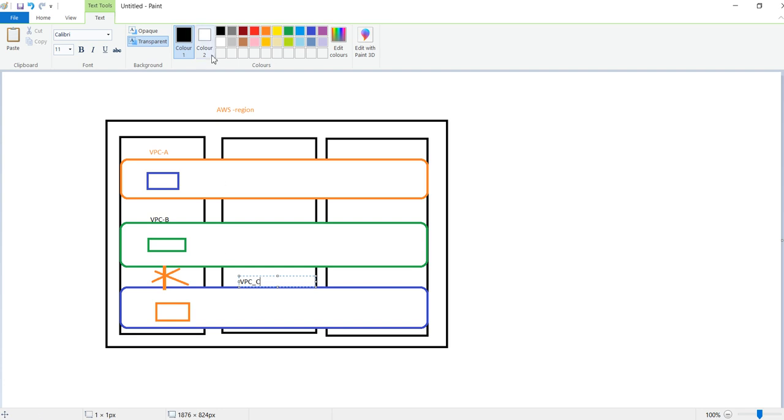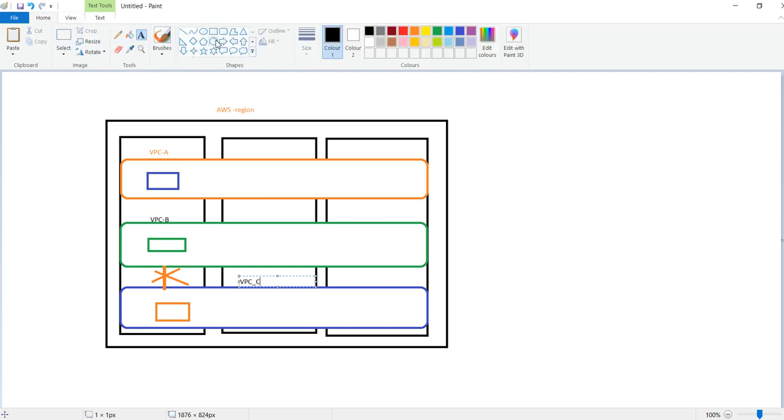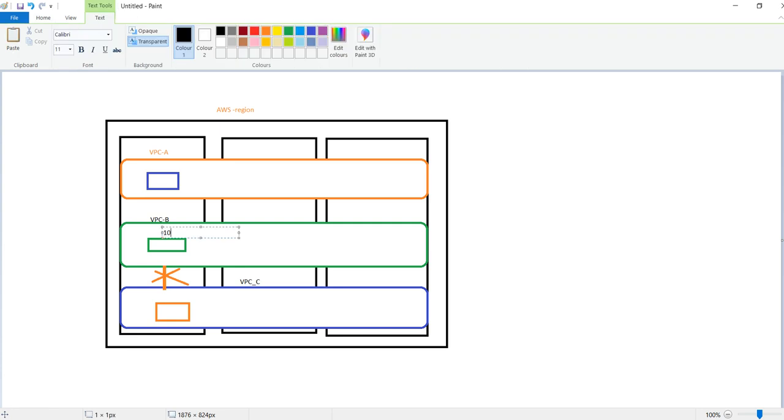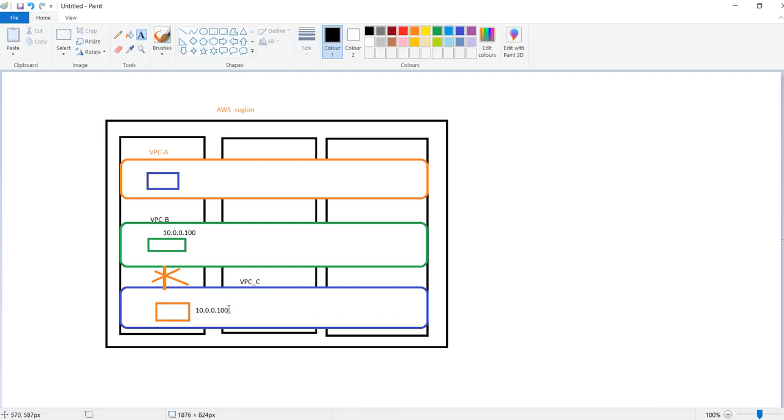Okay, now I can use the same IP addresses for this server. I don't want to worry about the same IP being used by another party. I can use the same IP address for this server, and I can use it with another server also, because this is private to my account, private to my region, my VPC. This is only related to my VPC.